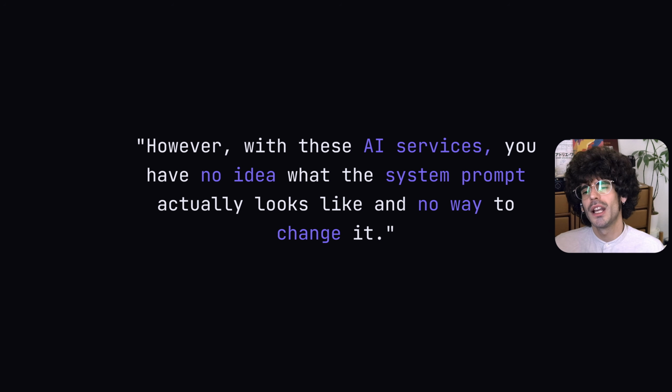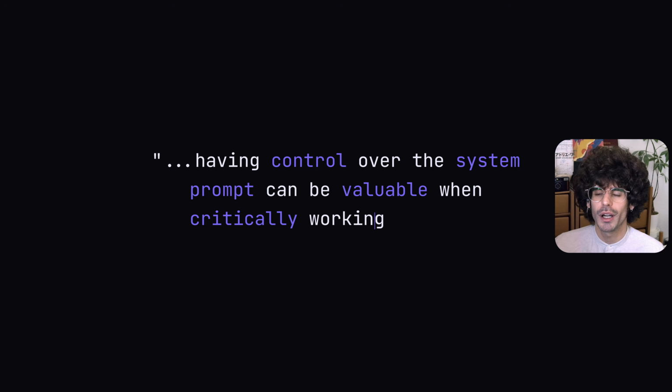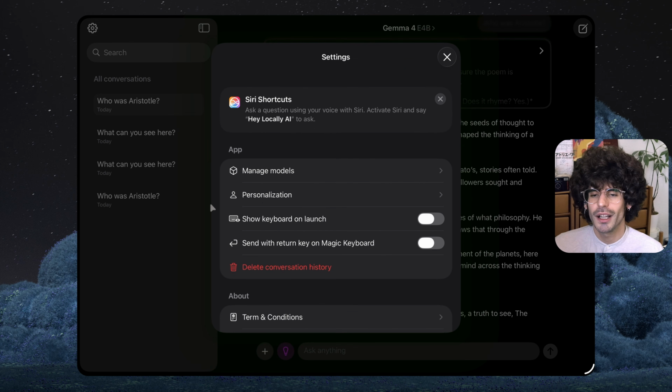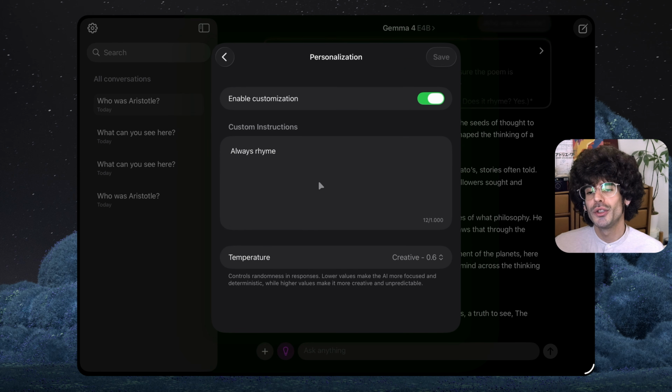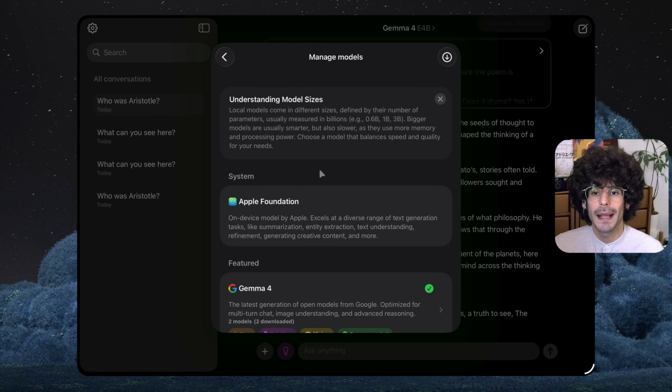Of course, this is not the only way in which AI systems are biased, but having control over the system prompt can be valuable when critically working with AI. To get back to practical use cases, you can also use the system prompt to focus on other more specialized tasks. Let's say we want to use AI to write code. Perhaps it should follow best practices and common formatting for that particular task, ensuring we get the most usable outputs even if we don't always explicitly ask for the correct formatting and approach.